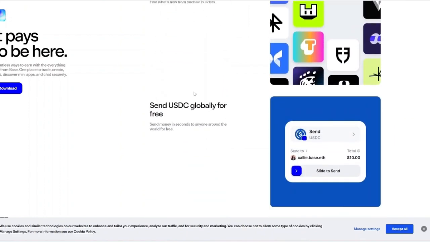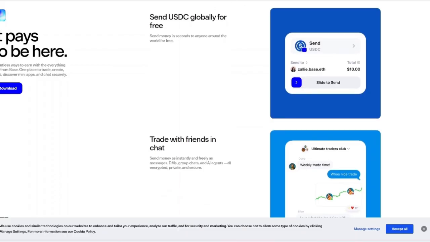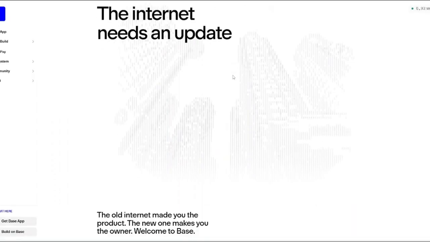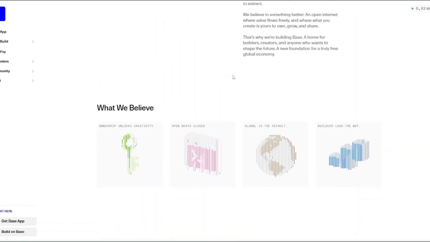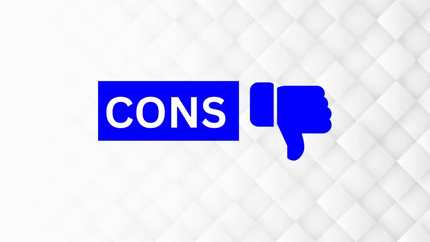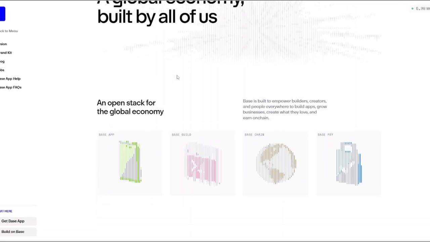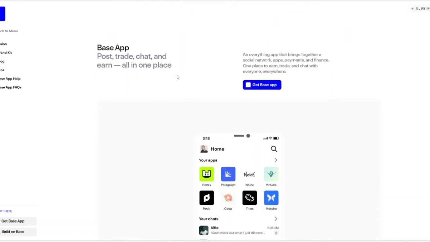What are the pros and cons of using Base? First, the pros. It's a true all-in-one platform. Low fees and high speed. It has Coinbase backing, creator monetization as well, and it is developer friendly. How about the cons? It is still evolving. There are regional restrictions and there are centralization concerns. No platform is perfect, so Base definitely has some drawbacks.